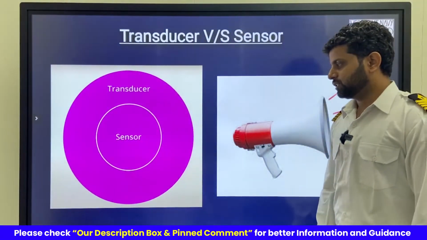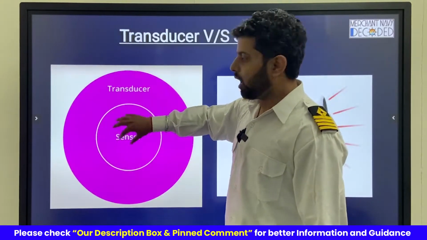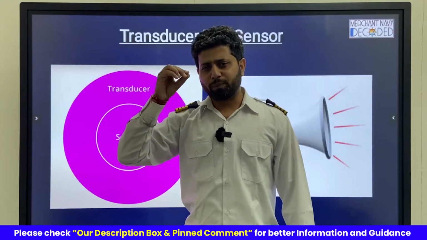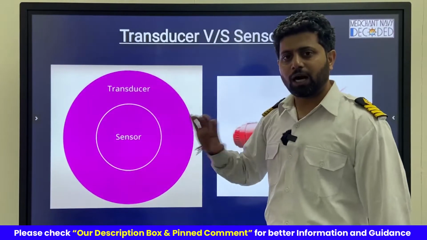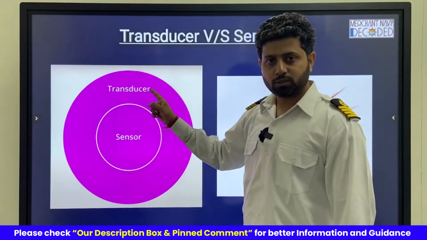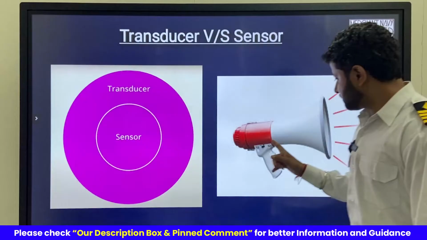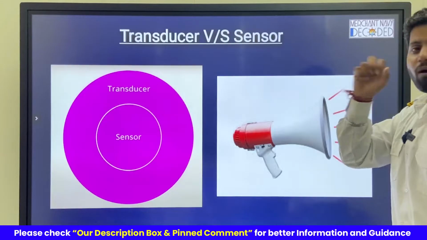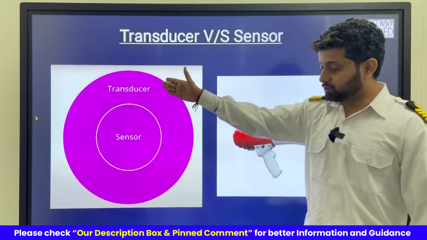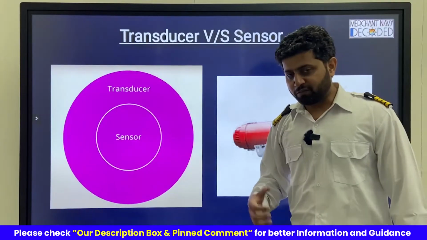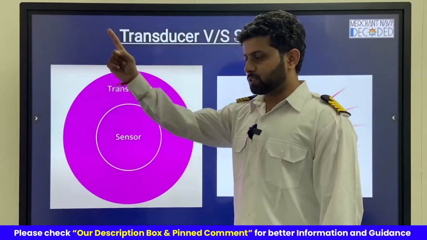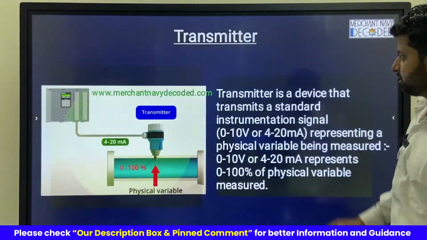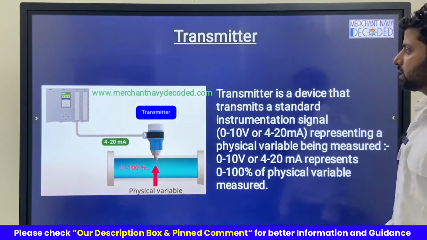Transducer versus sensor. See, all sensors are a transducer. Color sensor, touch sensor, whichever sensors there are, IR sensor, piezoelectric sensor, all sensors are transducers. But all transducers are not sensors. Example, this is a transducer, but it is not a sensor. It does not sense. Similarly, bulb is a transducer, but it is not a sensor. But infrared sensor, it's a transducer, converts one form of energy into another. You name any sensor, it is a transducer. With this, all I can say is, let's talk about transmitter today.